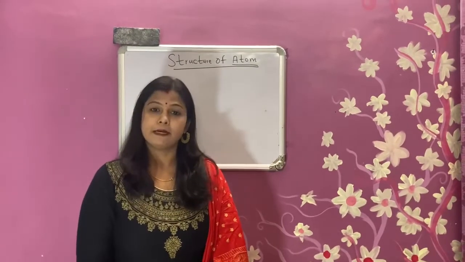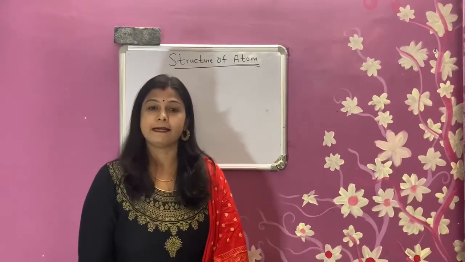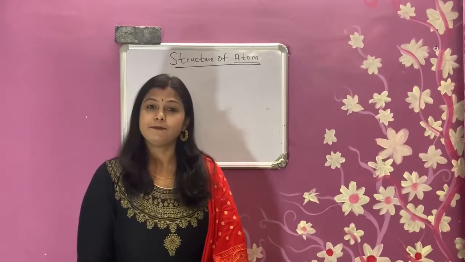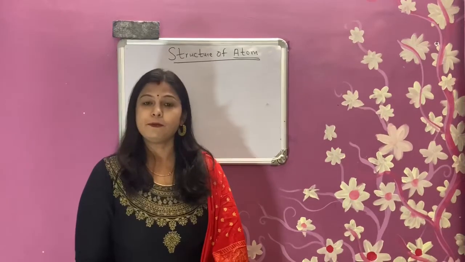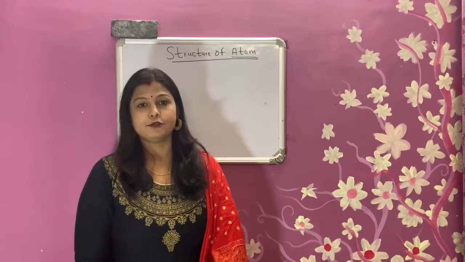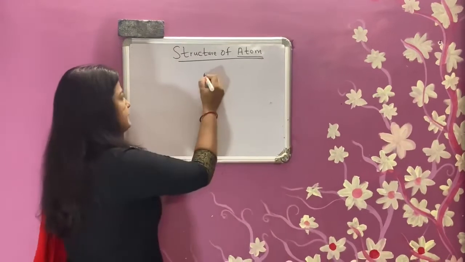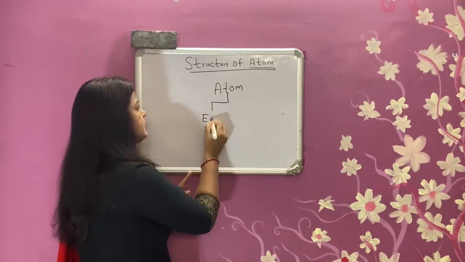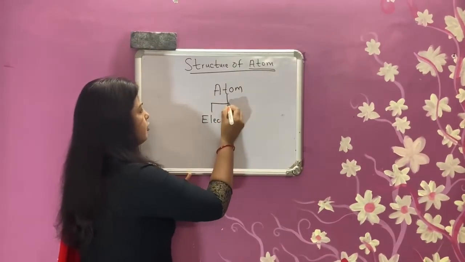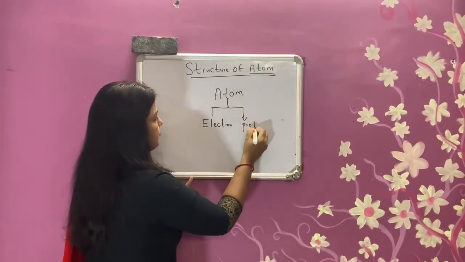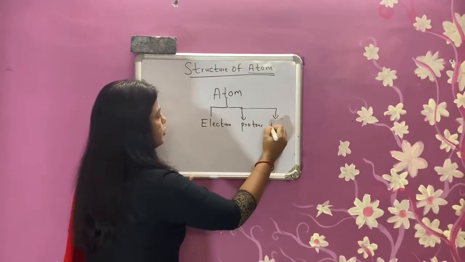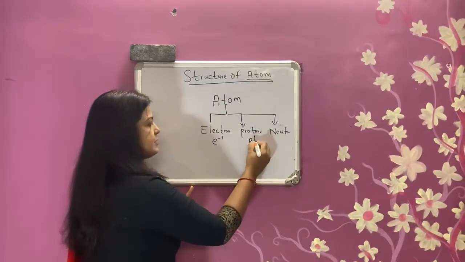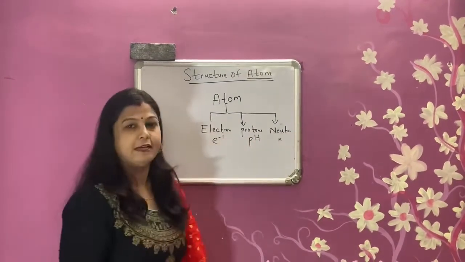But according to modern atomic theory, he discovered that the atom can also be divided into subatomic particles like protons, electrons and neutrons. So atoms are divided into three subatomic particles, that is electrons, protons and neutrons. Electrons are negatively charged, protons are positively charged and neutrons are electrically neutral.